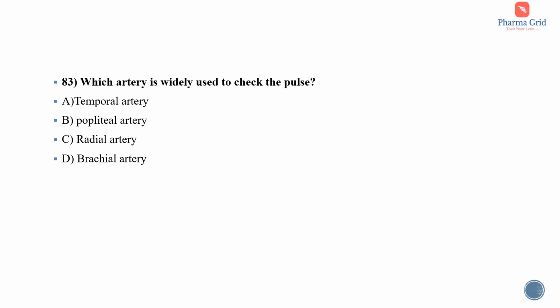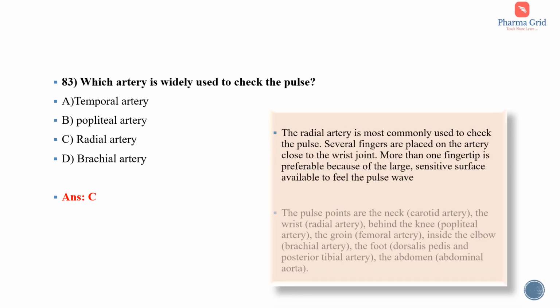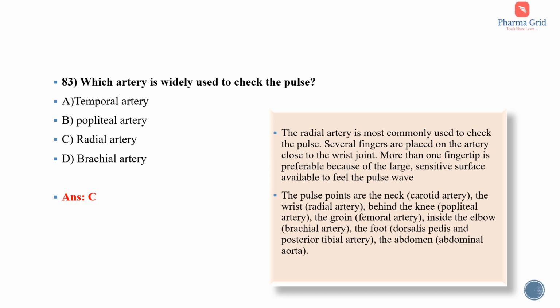Question number 83. Which artery is widely used to check the pulse? The options are temporal artery, popliteal artery, radial artery, brachial artery. So here the correct answer is option C, that is radial artery. The radial artery is most commonly used to check the pulse.